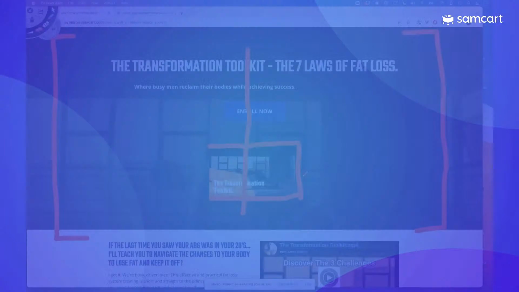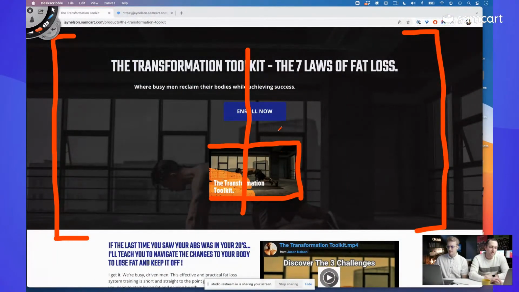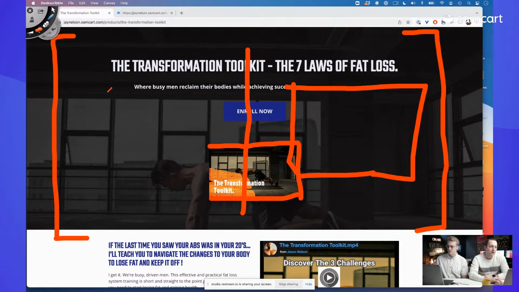The wrong one. But I could actually show you guys how we could take this page and inside of SamCart, you could actually split this section. You could split it into 2 columns, right? And that's what I'd like to see. It's really easy. It's one button. You scroll over the section and hit this little columns thing. And I'd like to see you take this image, the transformational toolkit, and make it nice and big over here, right? And then put the text and the button over here on the left.